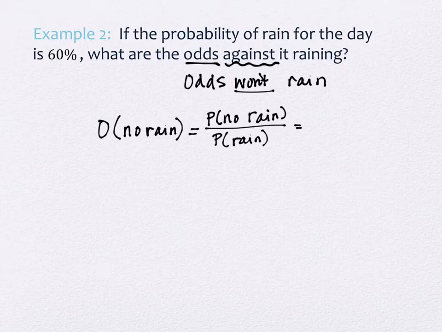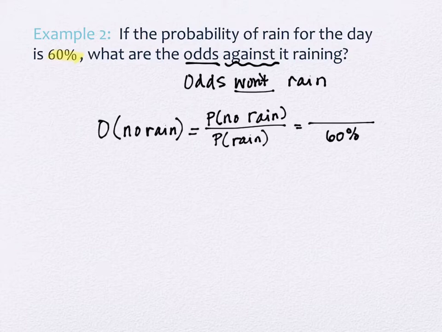They didn't give us a probability as a whole number or a decimal. They gave us a percent. You can actually use it as a percent. It doesn't hurt anything, and I'll show you why. The probability that it rains is 60%, so that goes on bottom.